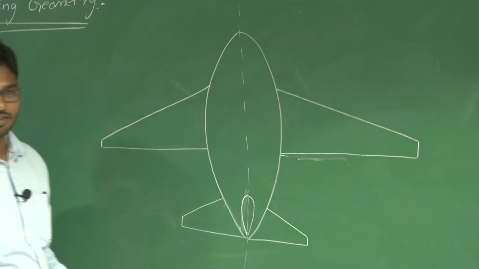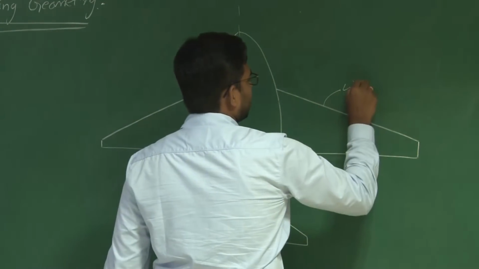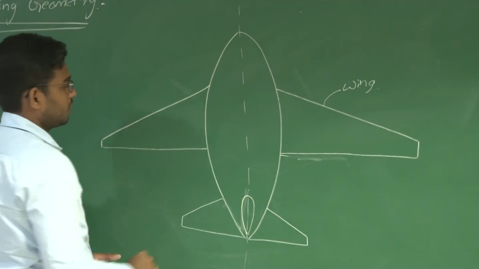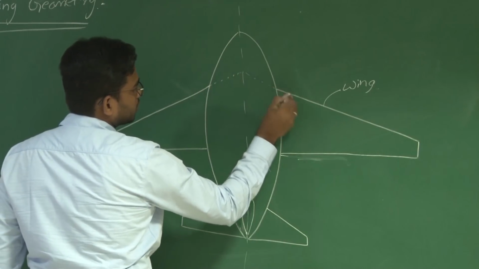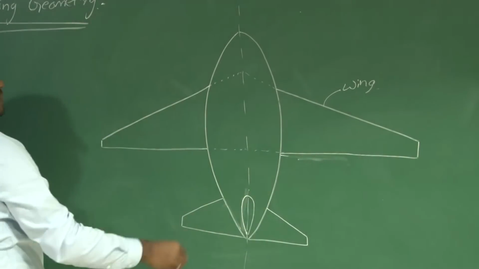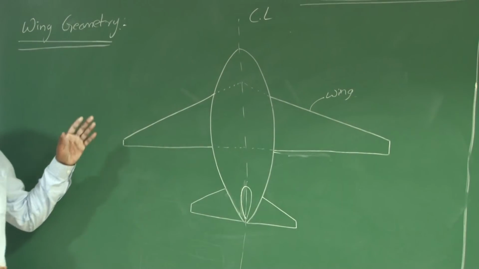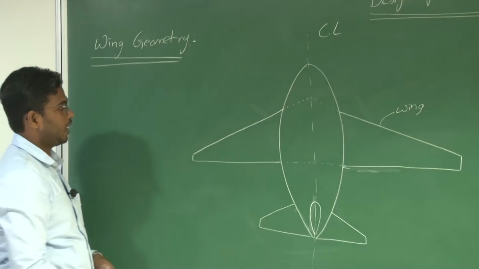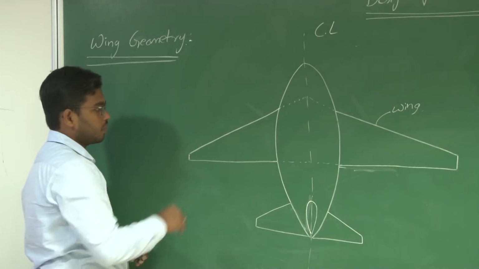Assume that this is an aircraft. We have a wing here and a horizontal stabilizer. In general, we assume the wing extends till the center line, or fuselage reference line. Planform is the top view of the wing.